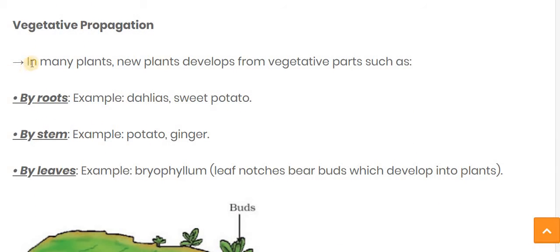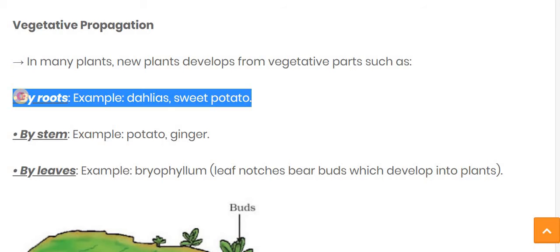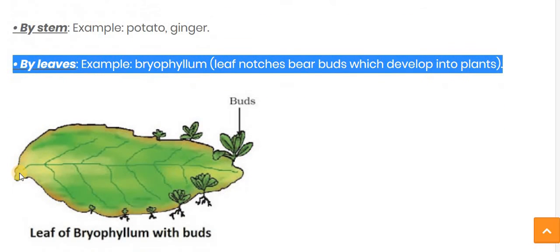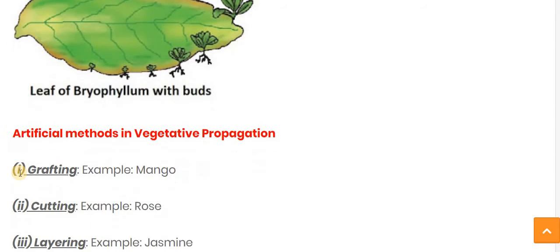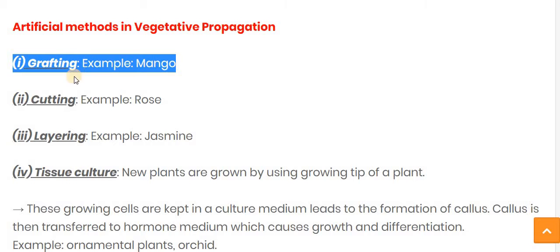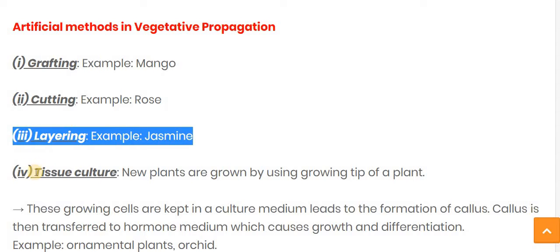Then vegetative propagation. In many plants, new plants develop from vegetative parts such as root, stem, and leaves. Examples of root vegetative parts are dahlia and sweet potato, by stem the potato and ginger, and by leaves Bryophyllum, in which the leaf notches bear a bud which develops into a plant. Then the artificial methods of vegetative propagation: grafting, for example mango; cutting, for example rose; layering, for example jasmine.